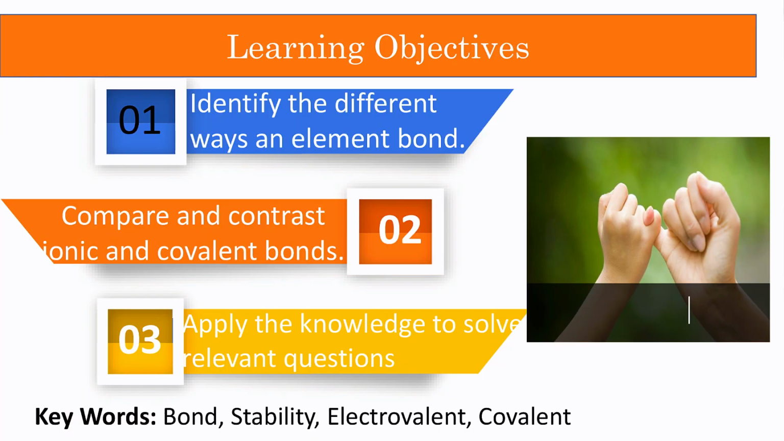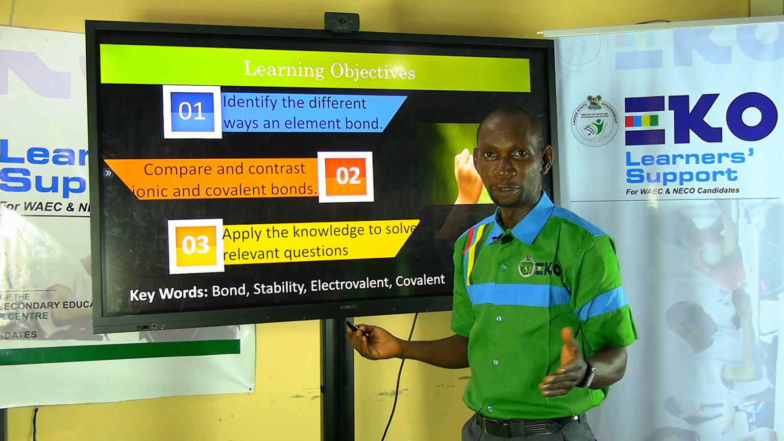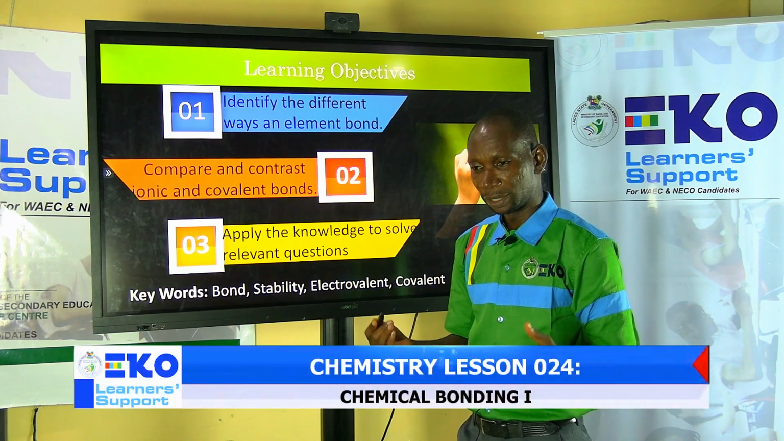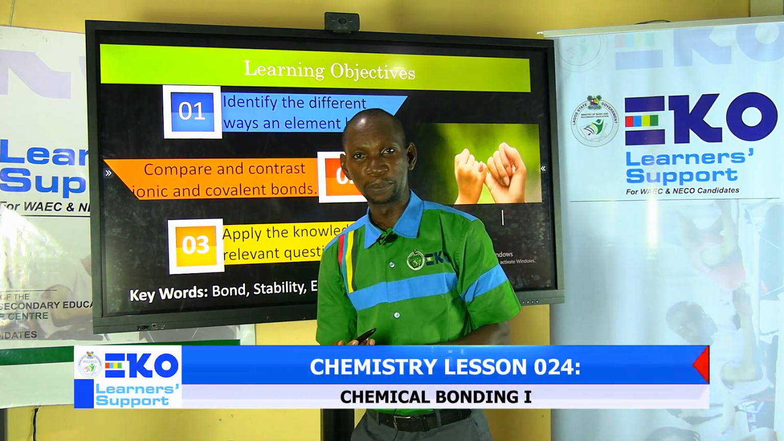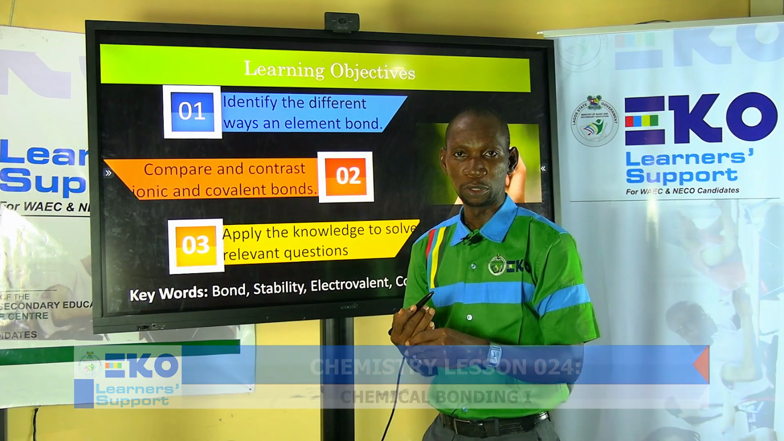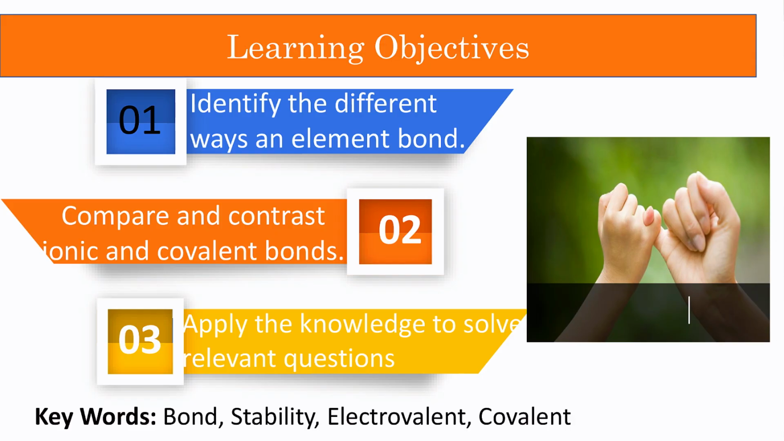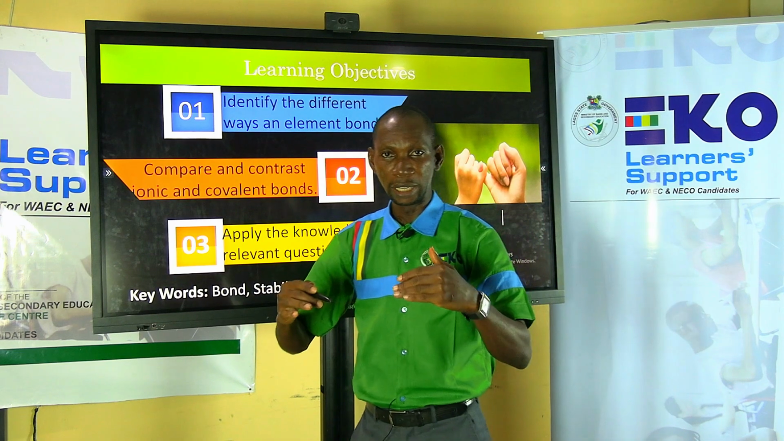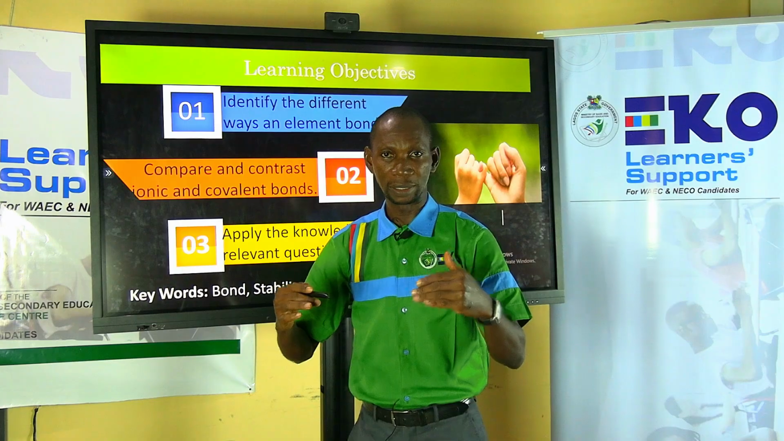Bond. Yes, bond. You have heard about James Bond, that wonderful actor. So bond has to do with something that brings two people together. Stability has to do with having an equilibrium, a balance.